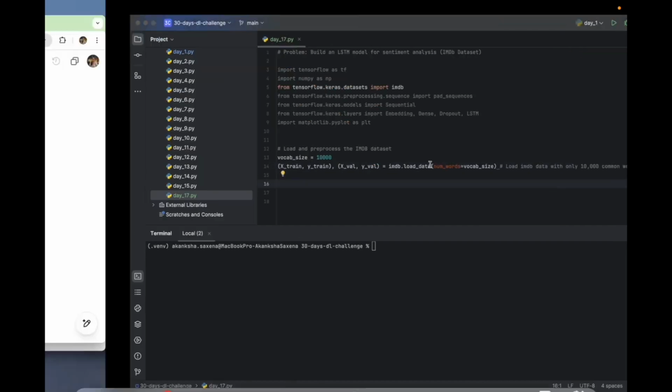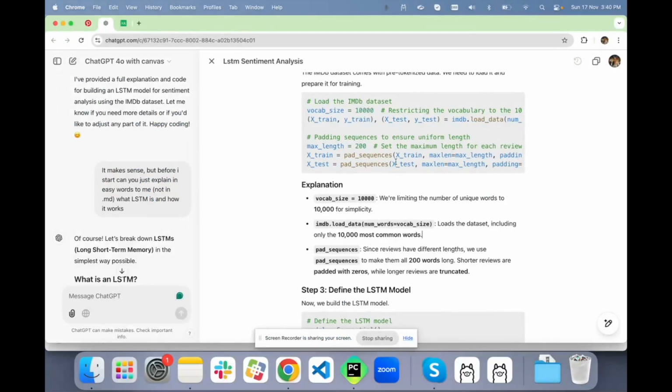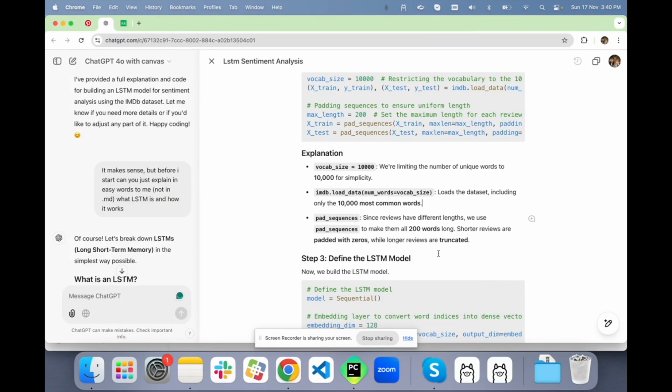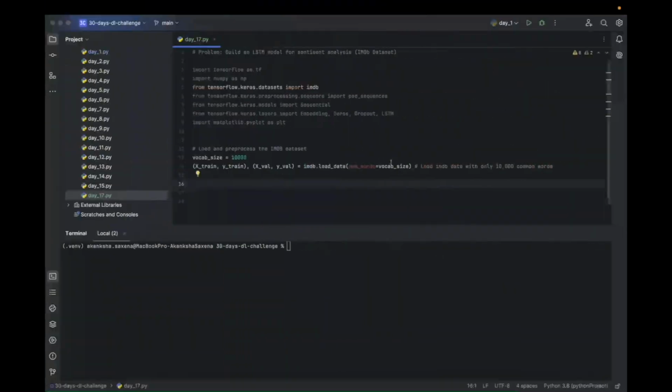Now we will apply pad sequences. Since the reviews have different lengths, we have to make them all 200 words long. Shorter reviews are padded with zeros while longer reviews are truncated. So we are applying padding.